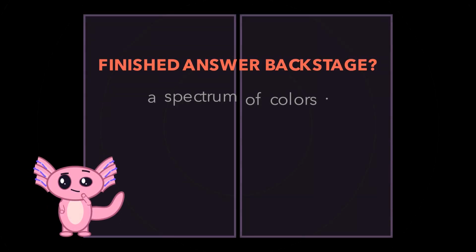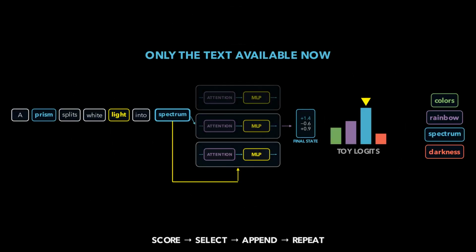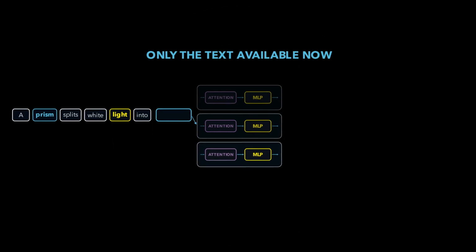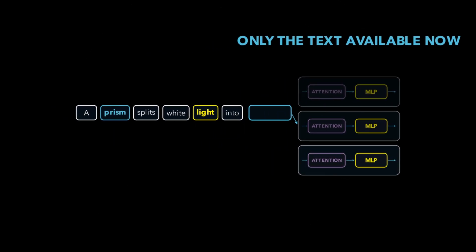The tempting picture is that the model writes a complete sentence somewhere backstage, then reveals it piece by piece. That is not what an autoregressive language model does. There is no finished answer waiting behind the screen. There is only the text available now and a computation that asks what could come next.